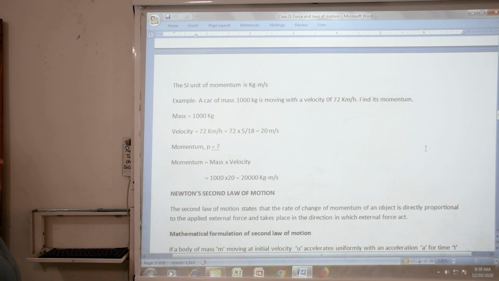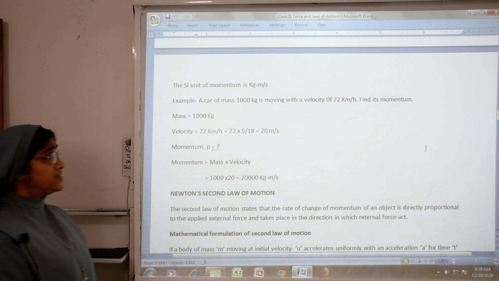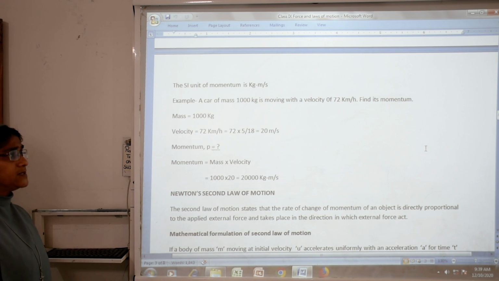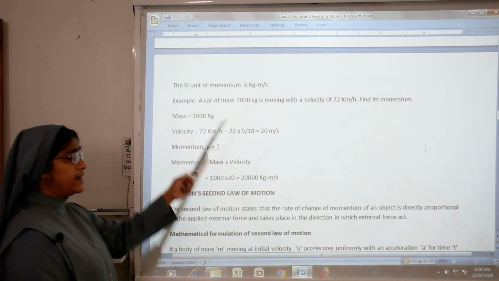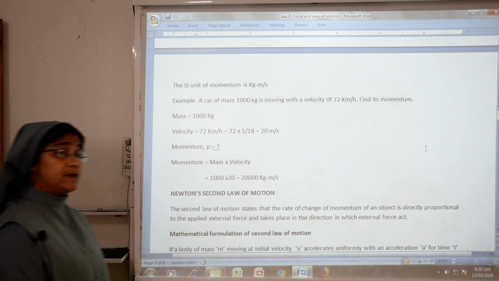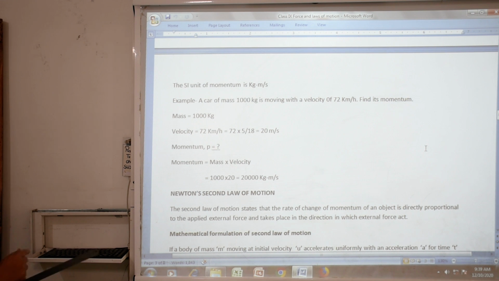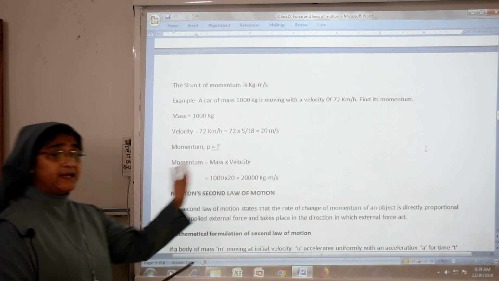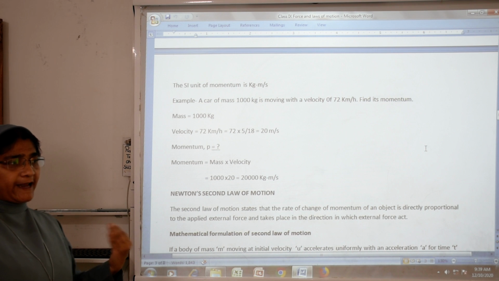The numerical problem is that a car of mass 1000 kilogram is moving with a velocity of 72 kilometer per hour. Find its momentum. You already studied the formula of momentum: momentum means mass into velocity, so P is equal to mv. Here the mass given is 1000 kilogram and the velocity given is 72 kilometer per hour. We want to convert kilometer per hour to meter per second, and then only we will find out the momentum.